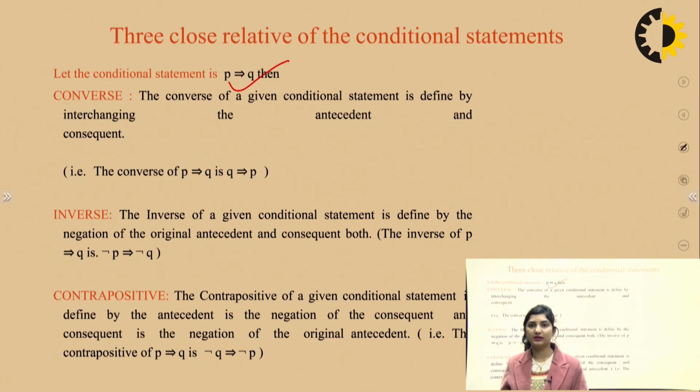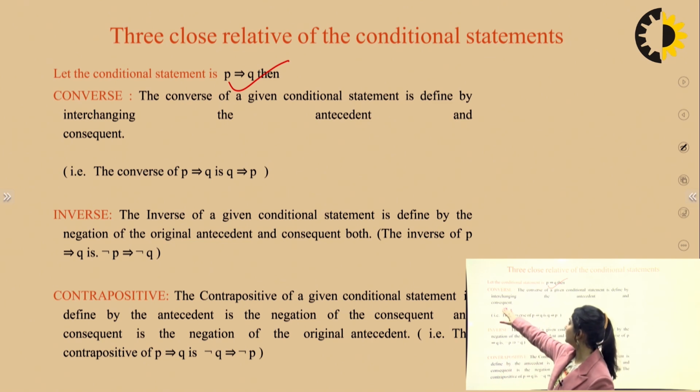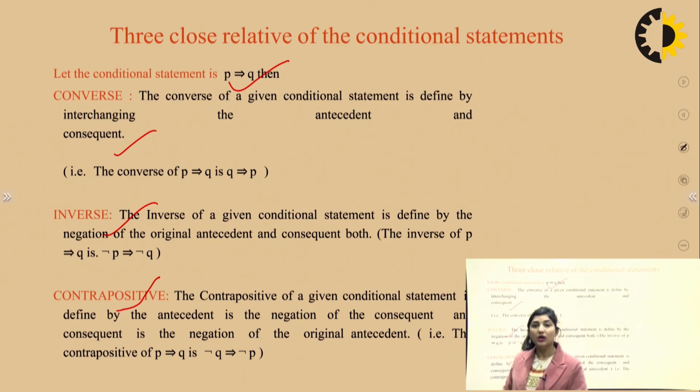For example, I say it rained yesterday, and I could negate it: it didn't rain yesterday, right? For us, in grammatical or synonymous English, it means the same. But when we talk about propositional logic, you have a logic and you are expressing it in the form of an expression, an equation. In that expression, you have to write the converse, inverse, and contrapositive.